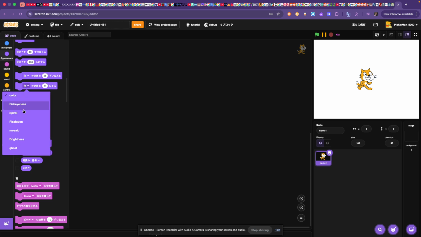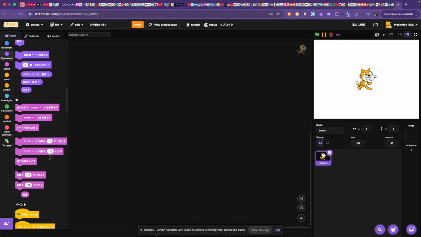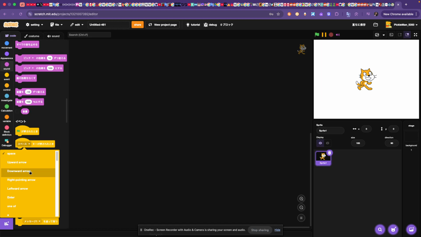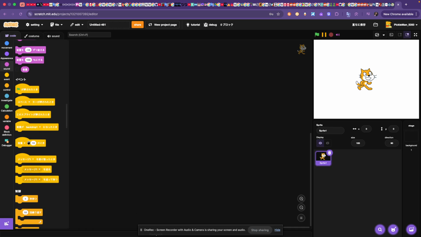foreground, backmost, color fish islands, spiral, pixelization, mosaic, brightness, and ghost. Space, upward arrow, downward arrow, right pointing arrow, leftward arrow. Why are all of these like different grammar? Right pointing, but all of them are ward, upward, downward, right pointing, not rightward. What, leftward? I don't even think that's a word. Enter. Do any of these translate? I don't think so. I'm not sure if any of those even translated.